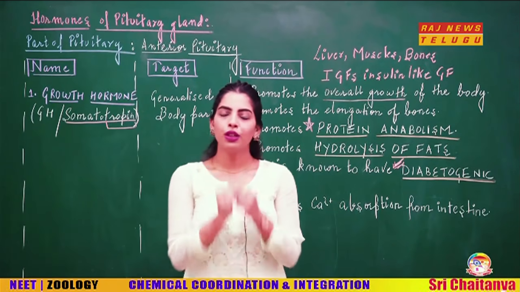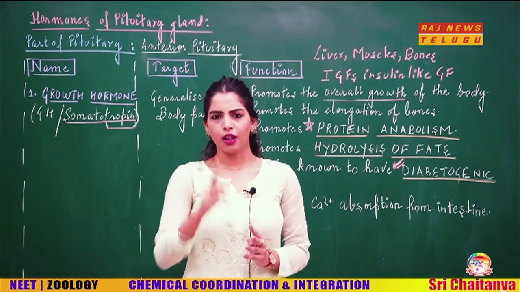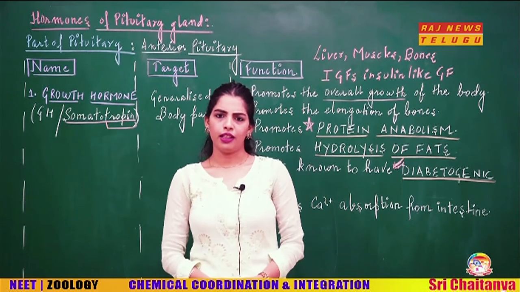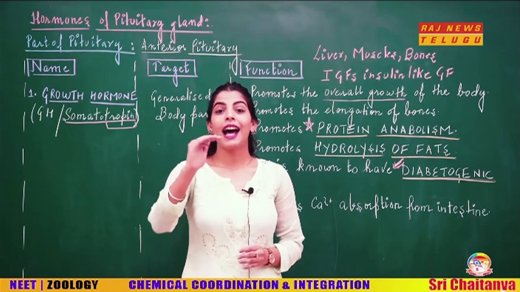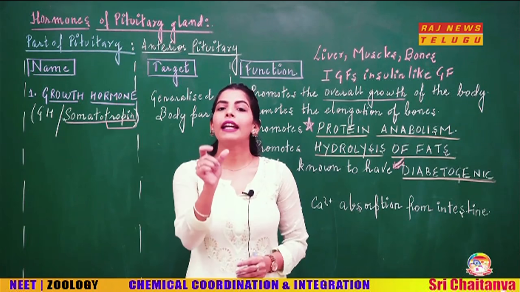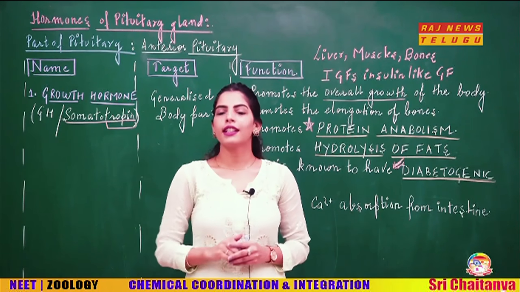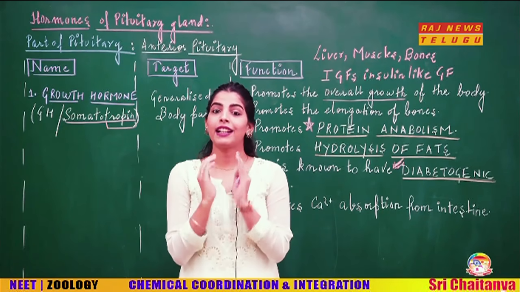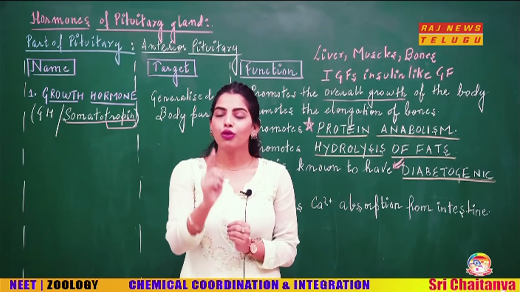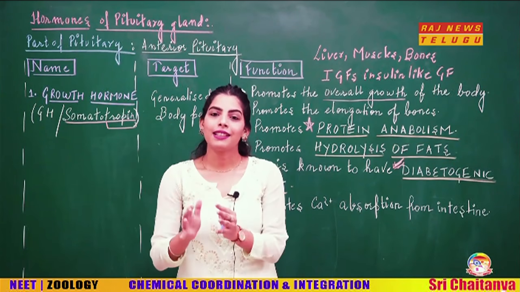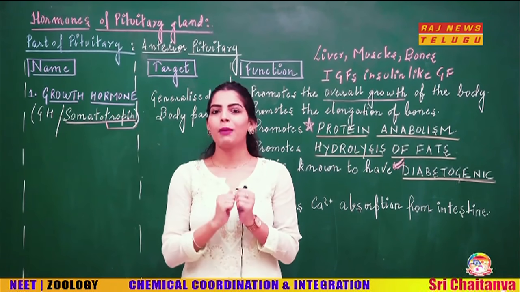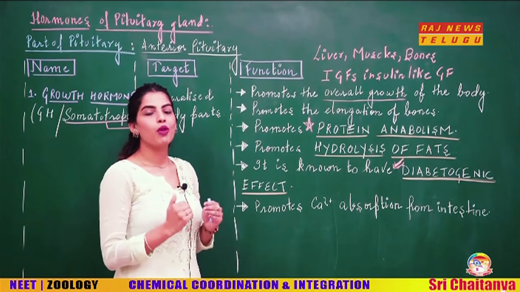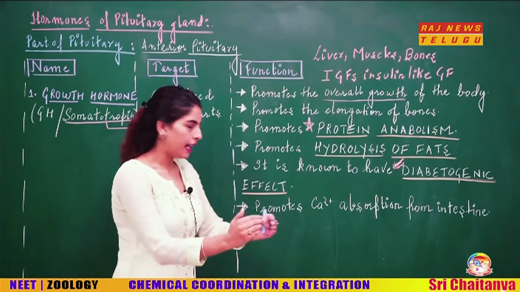How can you relate it with insulin? Questions can be asked that which hormone has somewhat opposite action to that of insulin. When I say the function of insulin, it is a hypoglycemic hormone. Why hypoglycemic hormone? Students, we are going to discuss this later, but just relate it. When I say hypo, it means less. When I say glycemic, that means the glucose, okay? So insulin has a role of decreasing the blood sugar level, but this has a diabetogenic effect, which means it promotes the blood glucose level.